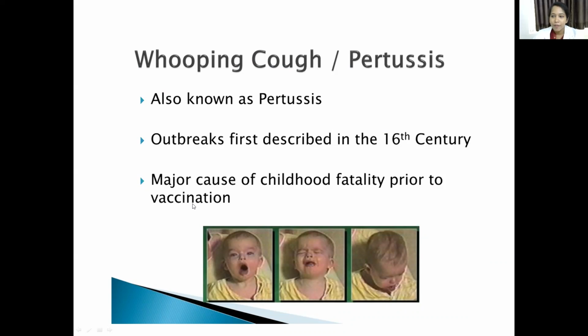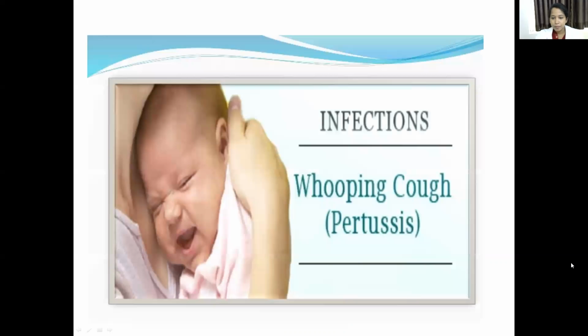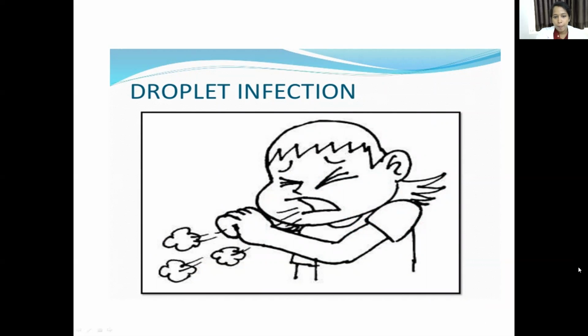Now we have vaccination, the cases are decreasing, but before it was a major cause of childhood death. What causes whooping cough? Bordetella pertussis causes whooping cough. You have to remember this. Why is it called whooping cough? We'll see it later.